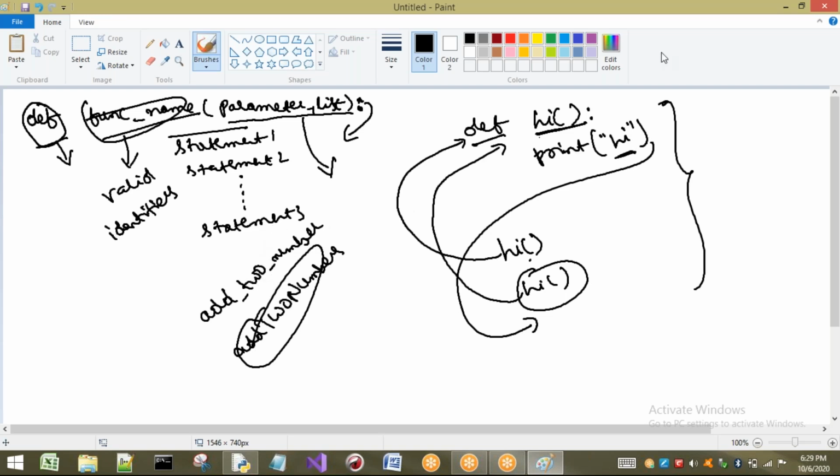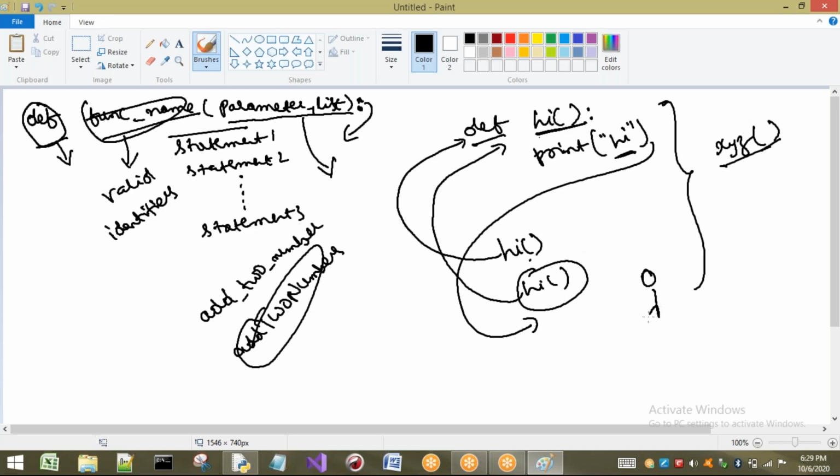You may ask, sir, if I write some name like XYZ, is my function okay? Yes, it is okay. But I recommend you write names which are related to your function. If your function performs addition of two numbers and you write XYZ, those who use your application cannot understand anything. So better to write related names only. This is not only for functions; it applies to a class, a method, a variable, or any name. Better to write a valid name.